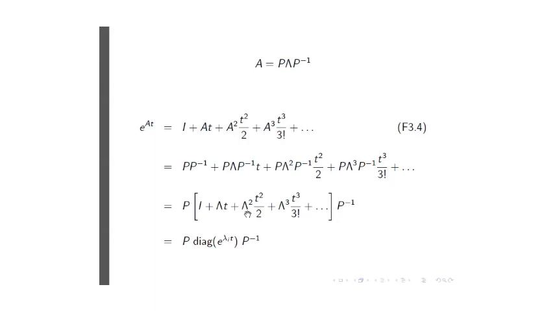So if I take the square of a diagonal matrix, I'll simply have the diagonal matrix of which the elements are the square of the original elements. And the diagonal matrix to the power of 3 will simply be the original diagonal matrix elements on the diagonal raised to the power of 3. And because of that, I can write this diagonal matrix as the diagonal of e to the lambda i t.